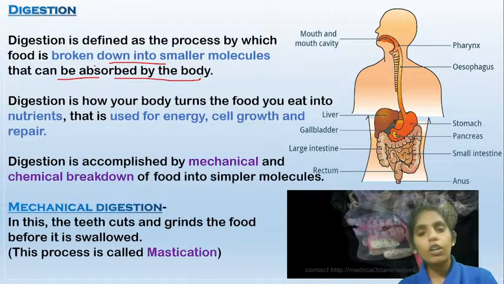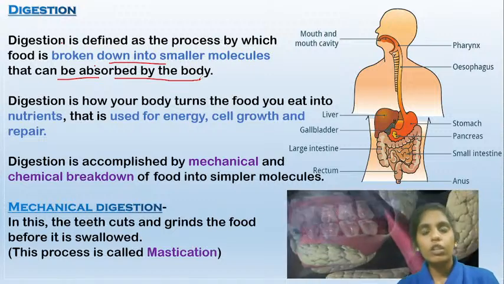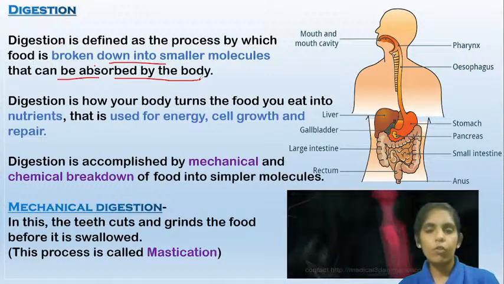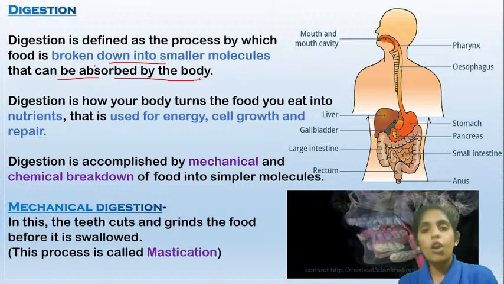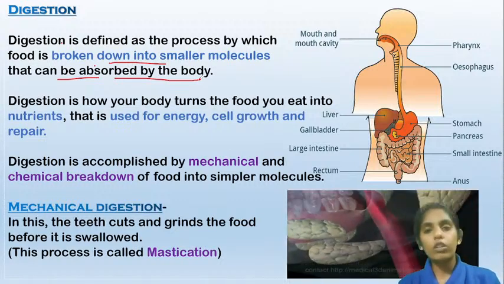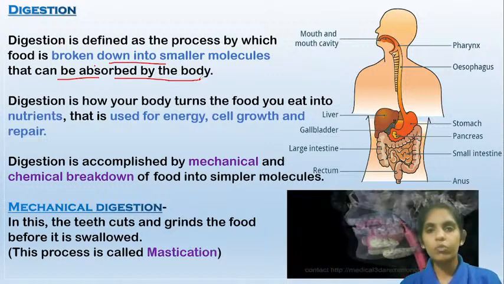So the primary role of the digestive system is first to break down those large food particles into smaller particles, and then to absorb them.